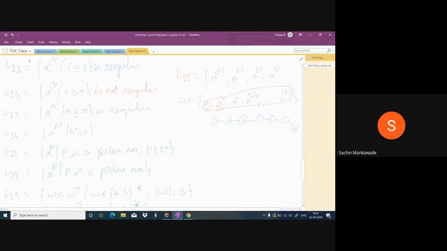L26. Sir, not regular. N factorial, N is greater than or equal to 0. Here the n value is infinite. So we cannot count the A's and we cannot check whether that number is a factorial number or not. Impossible, because a mathematical function is required, and for that memory is required. So it is not possible.